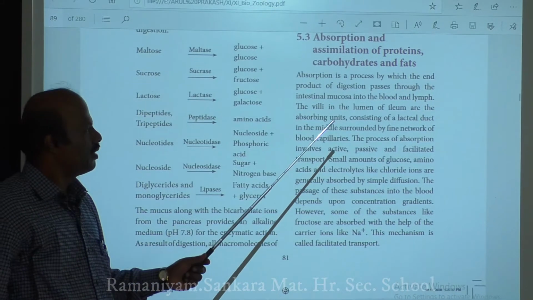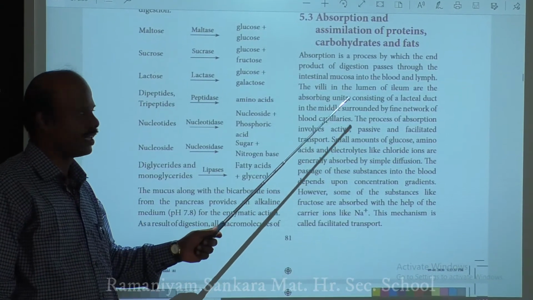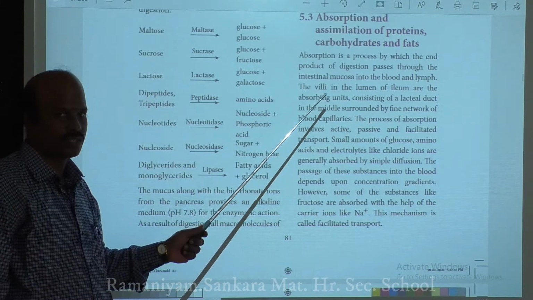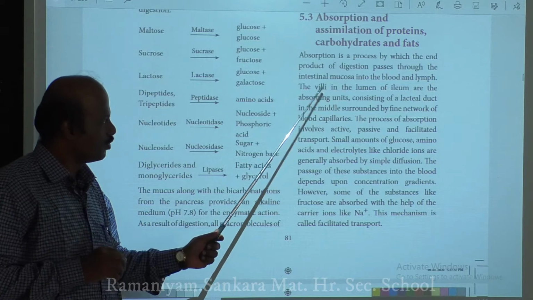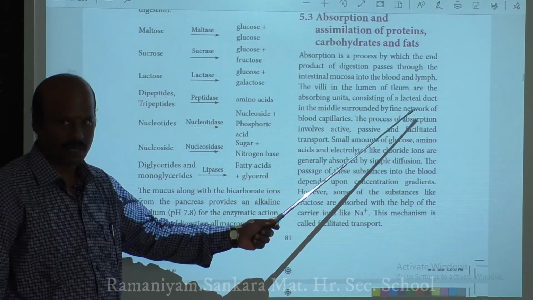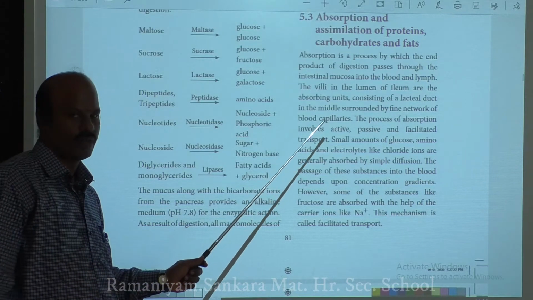In your small intestine, especially in the ileum, you have long finger-like projections called villi, and in the center of the villi you have the lacteal duct, surrounded by a network of capillaries.